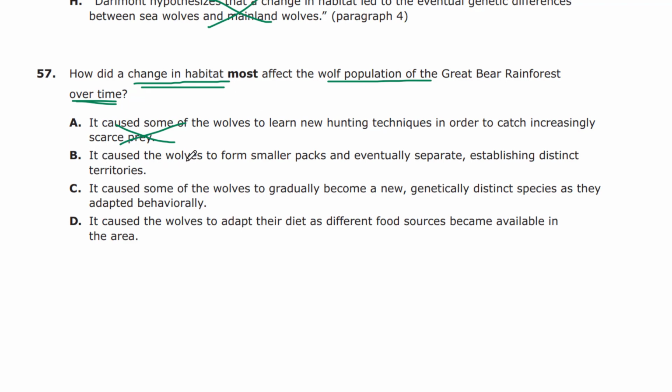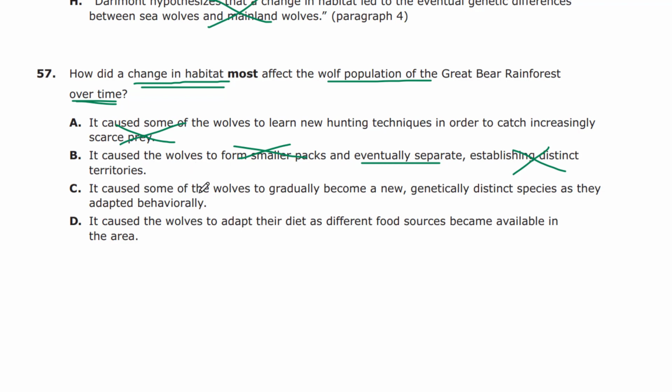B, it caused the wolves to form smaller packs and eventually separate. No, forming smaller packs is not really in there. Eventually separate? It does say they kind of separated, establishing distinct territories. No, it wasn't about distinct territories. Sometimes they overlap their territories, right? But no, this is not the core idea of the change in habitat. That's basically just saying they formed a new habitat, right? It doesn't say what the effect on the wolf population was. So B is not really answering the question.